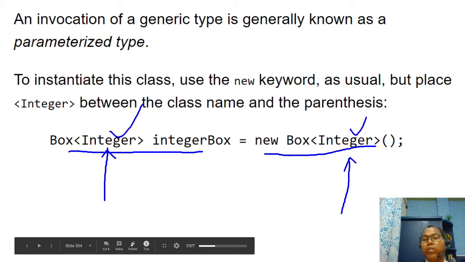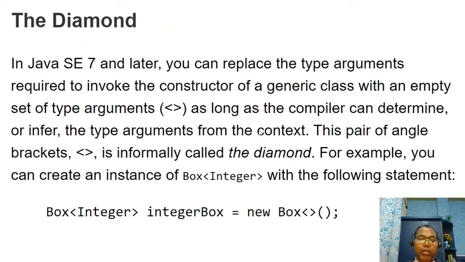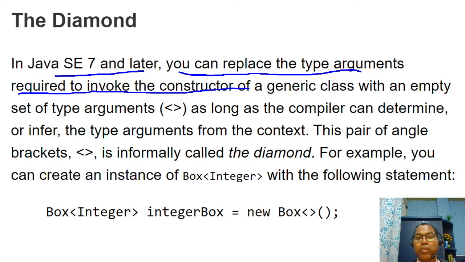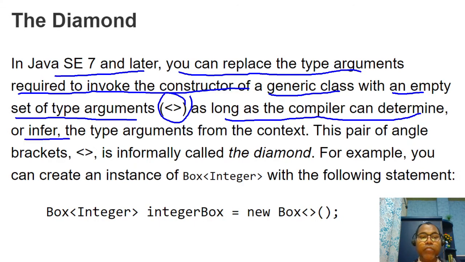But after Java 7, they introduced the diamond operator. From Java 7 onward, you can replace the type arguments required to invoke the constructor of a generic class with an empty set of arguments, and the compiler can infer the type argument from the context.